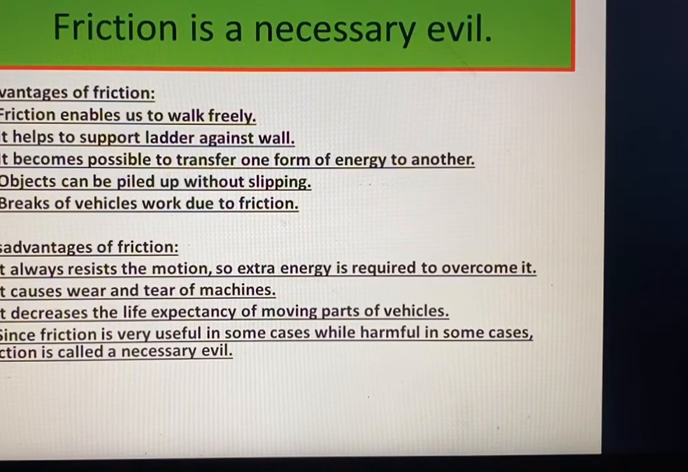What are the negative sides? It always resists motion. Extra energy is required to overcome it. It causes wear and tear of machines. It decreases the life expectancy of moving parts of vehicles. Since friction is very useful in some cases while harmful in others, friction is also called a necessary evil. This point actually is not point 4. We can just conclude it by writing these sentences. That means there are two sides.